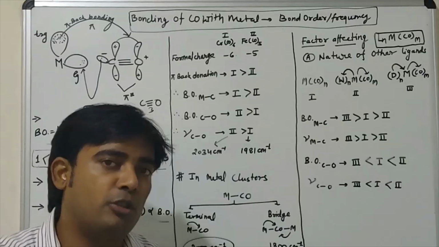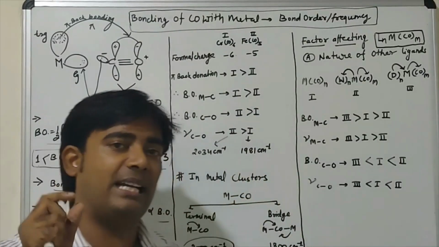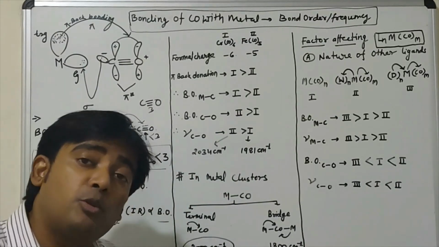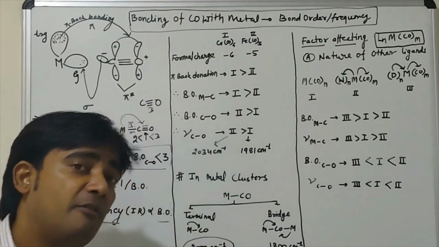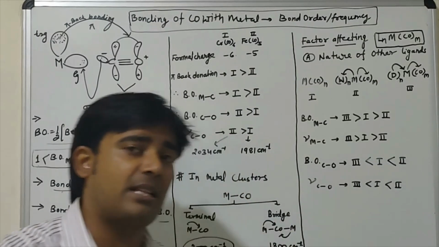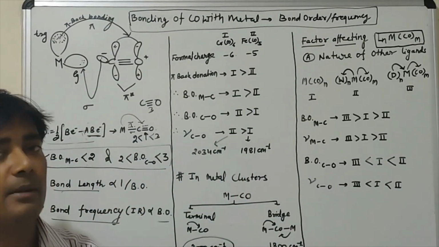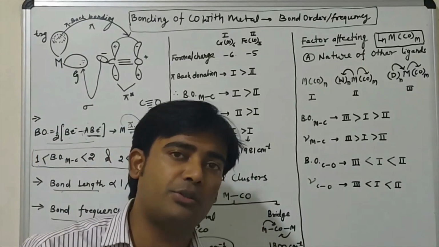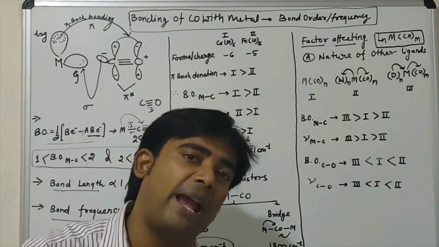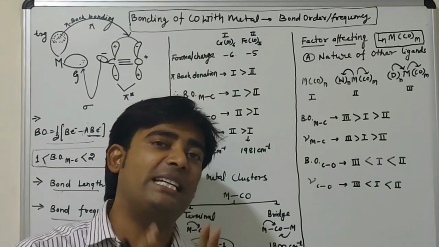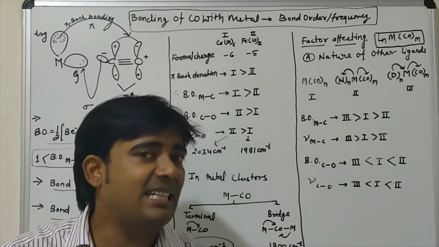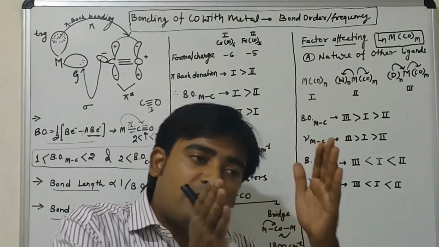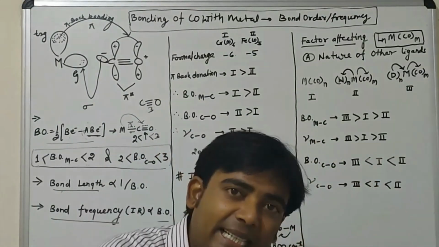Okay, and bond order between carbon and oxygen and the corresponding frequencies. So now we will have to consider the pi back donation. Where is the pi back donation high? Where is the pi back donation less? Because bond order between metal and carbon or oxygen only depends on the pi back donation. If pi back donation is high, then the metal and carbon bond order will be high, and the carbon and oxygen bond order will be decreased.